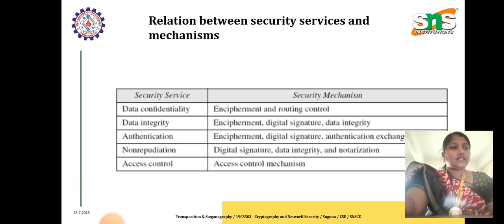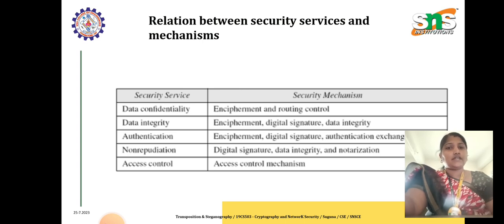Internal audit is done by the organization's security policy developer, and external audit is done by the government or some external agencies. Security recovery means we have to provide an event handling mechanism to recover the data if the data has been hacked.